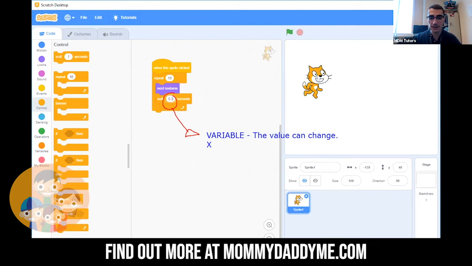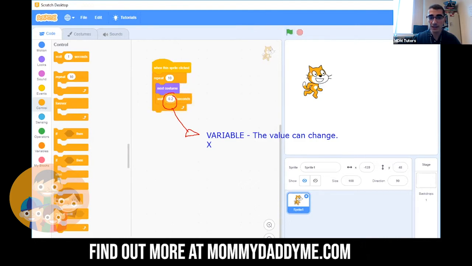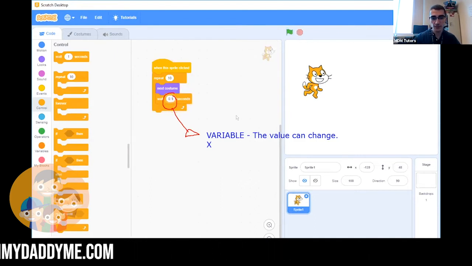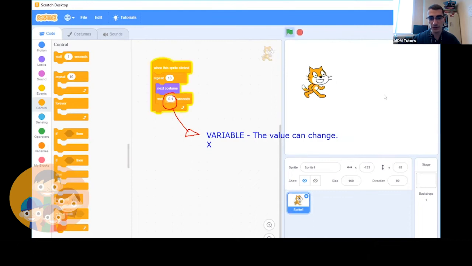So let's go ahead and click it. Nice. It's a lot faster than the 1 second. That looks more like a walk. Okay, and we can change it to be 0.1 seconds if we want, and it'll be even faster. So depending on how fast you want your sprite to look, you can either set this to be a specific value, or you can even change it in the middle of your program if you want. Okay, great. So that's a good way to start learning about the repeat block and the wait block.